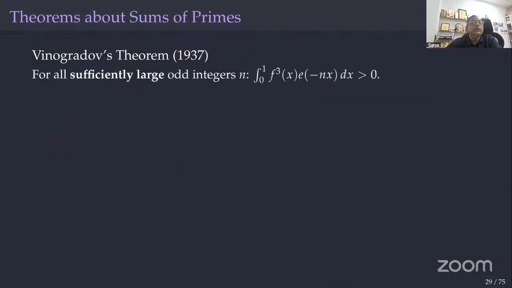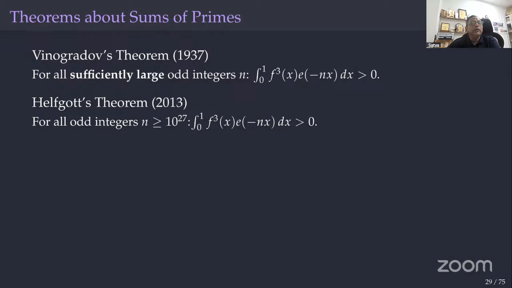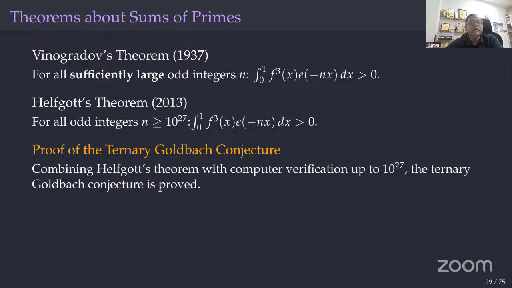Okay. So in particular, Vinogradov's identity we can state like this. In fact, he proved it for sufficiently large odd integers. Now the entire theorem we can specify like this. Helfgott's theorem also we can state like that: for all odd integers n greater than or equal to 10 power 27, we have this. So the proof of the ternary Goldbach conjecture is now done, by using computers and this earlier approach.